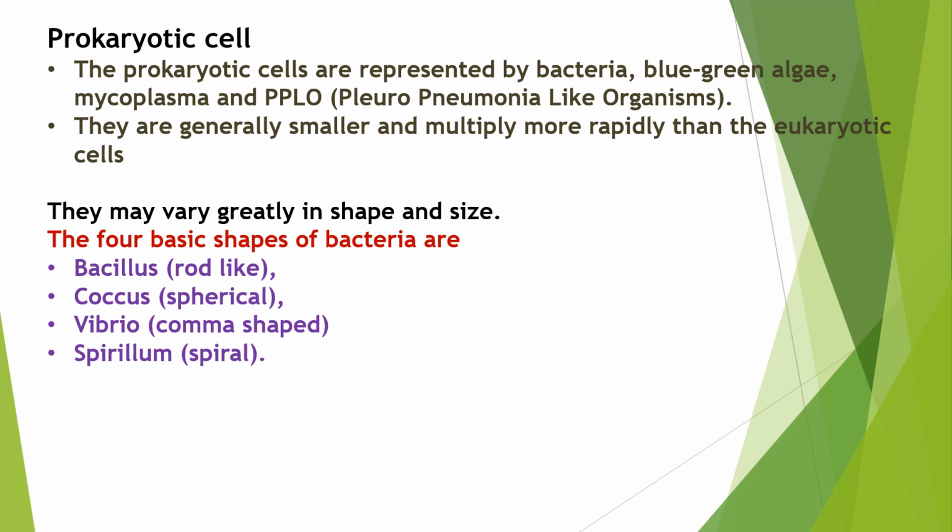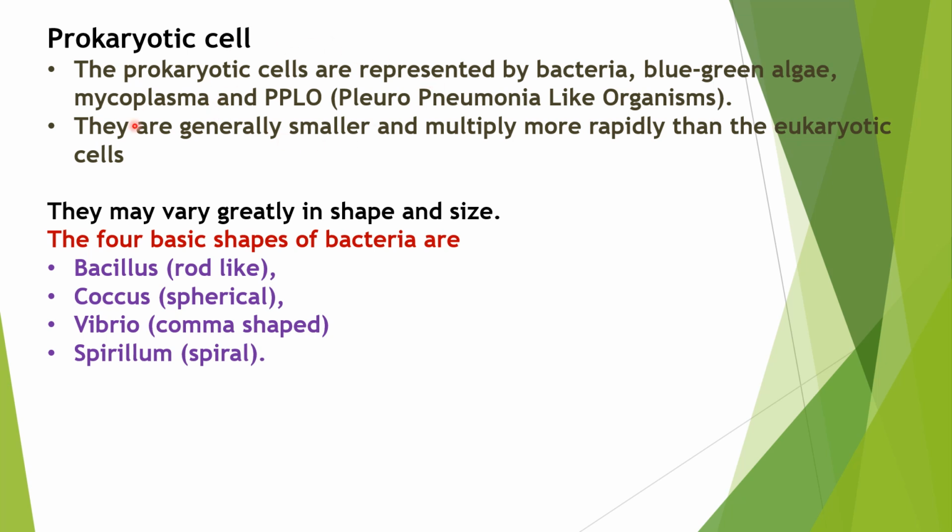Now first let's study about the prokaryotes. Then we will move on to the eukaryotes. Just now I have explained, the prokaryotic cell, bacteria is the best example for prokaryotic cells, right? Apart from bacteria, we can consider blue-green algae also, which is called cyanobacteria. Mycoplasma, just now we have seen, is 0.3 micrometers in length, the smallest cell, and PPLO, which is called pleuropneumonia-like organisms. So all these organisms come under the category of prokaryotic cell. Prokaryotic cell means the major difference is the nucleus is not bound by any nuclear membrane, right? That is the primary difference in the prokaryotic cell.